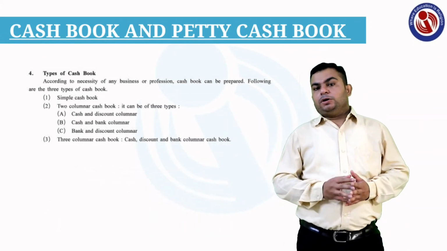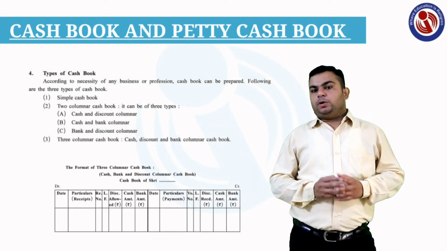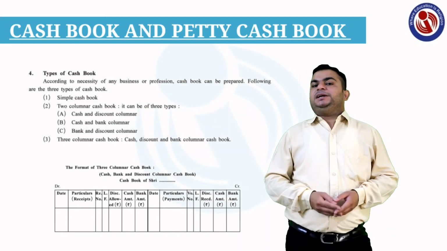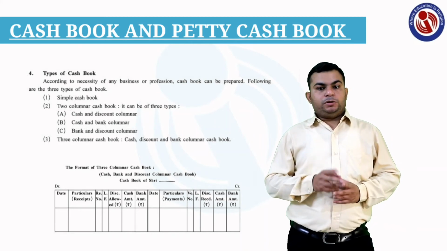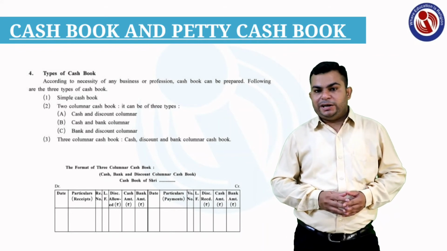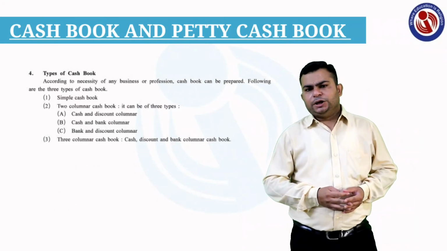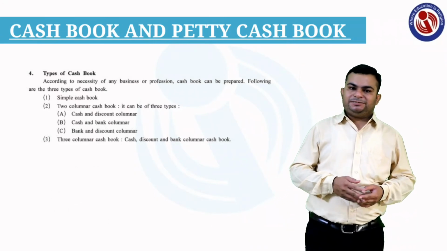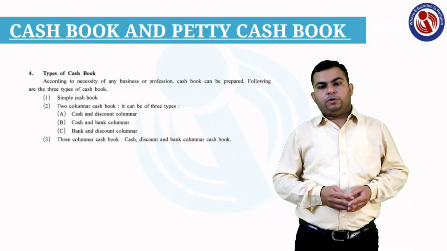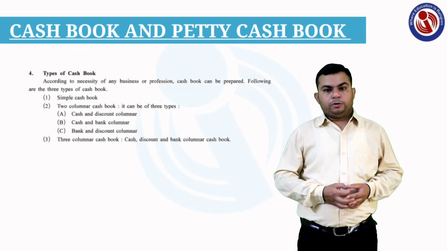The third type of cash book is a three-columnar cash book, in which all the three columns will be included. There is a cash column, then bank column and a discount column. These three columns will be included in our three-columnar cash book. For your reference, you have been given illustration number 6 as well as illustration number 11 for your further clarification of this three-columnar cash book.